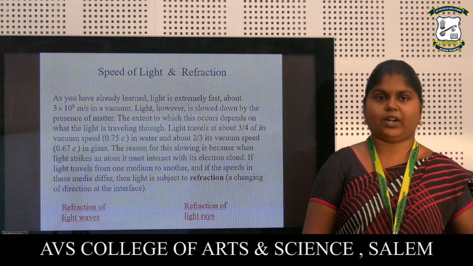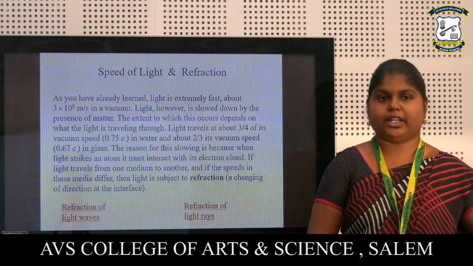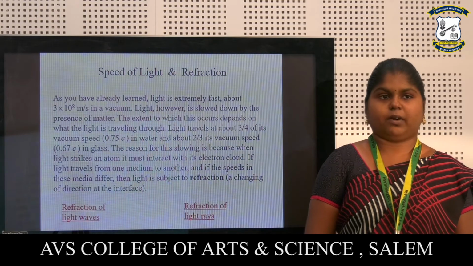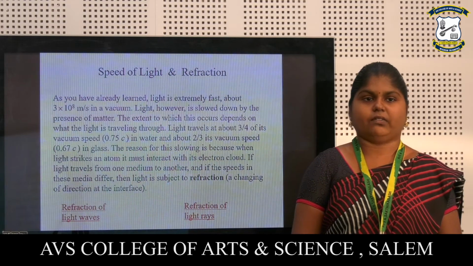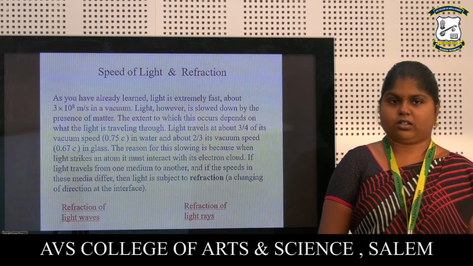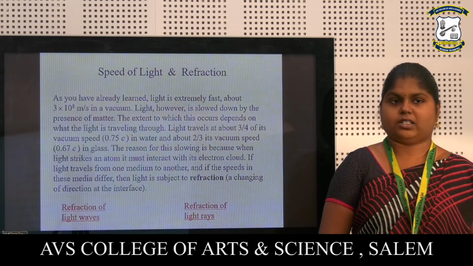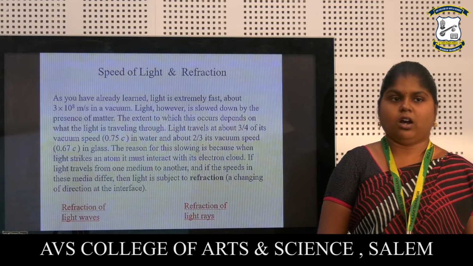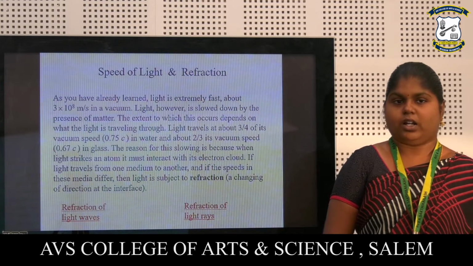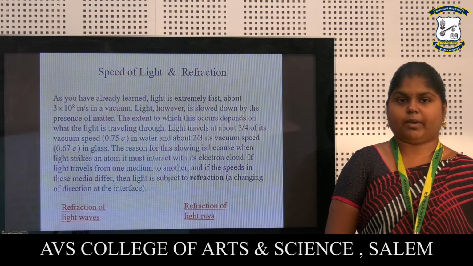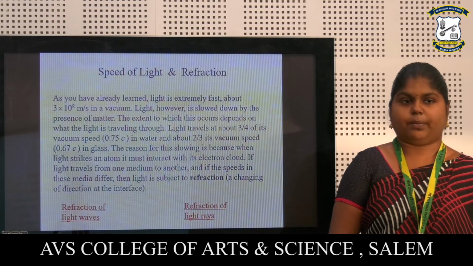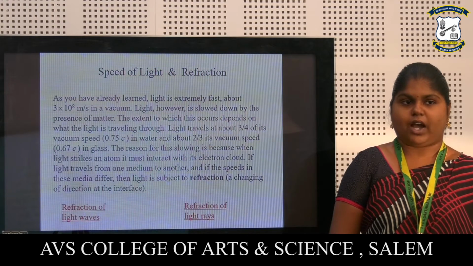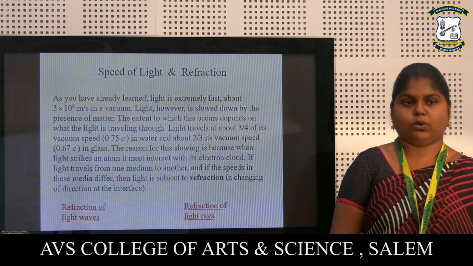Speed of light and refraction. As you have already learned, light is extremely fast, about 3 × 10^8 meters per second in a vacuum. Light, however, is slowed down by the presence of matter. The extent to which this occurs depends on what the light is traveling through. Light travels at about 3/4 of its vacuum speed, 0.75c, in water, and about 2/3 of its vacuum speed, 0.67c, in glass.